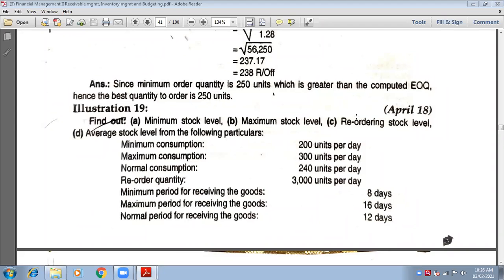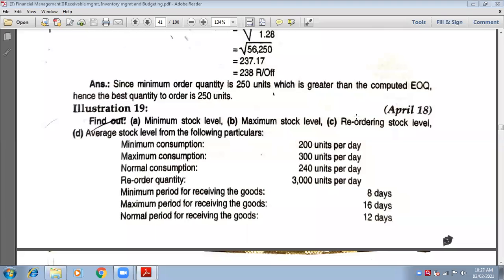Write down the formula of reorder level. Tell me what is the formula. Can anyone please tell me about the formula of reorder level? Maximum consumption into maximum reorder period. Very good. Maximum consumption into maximum reorder period.